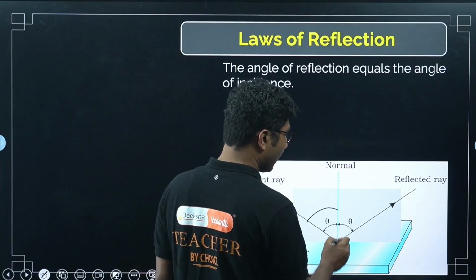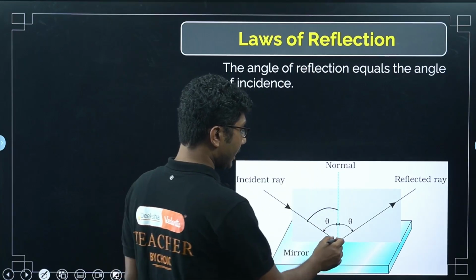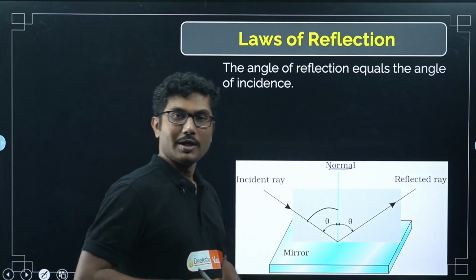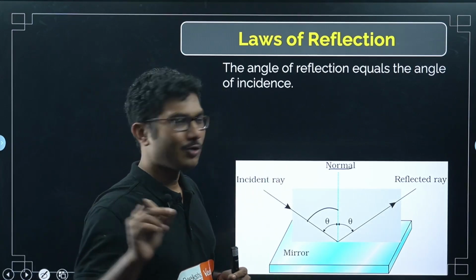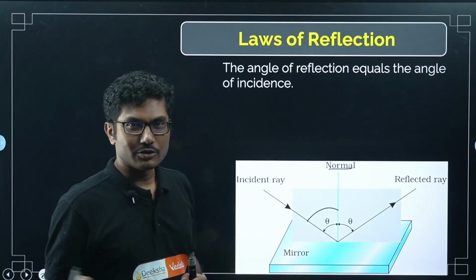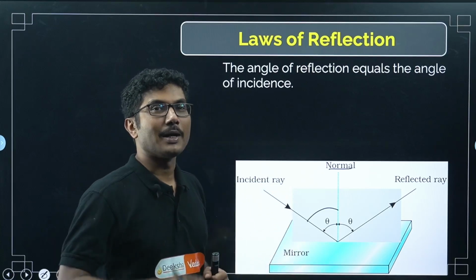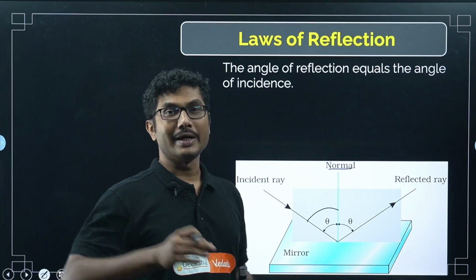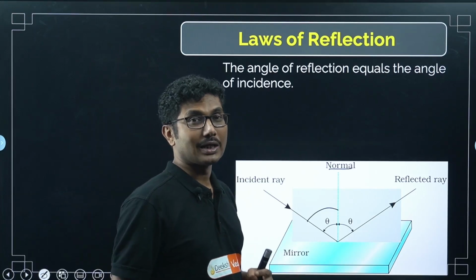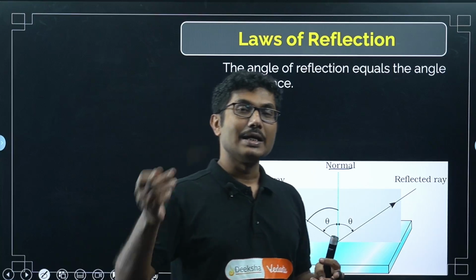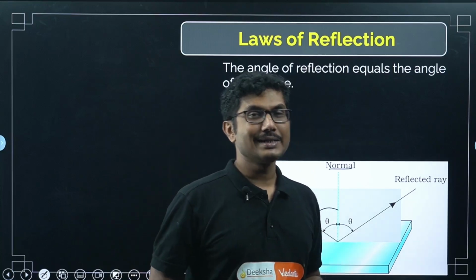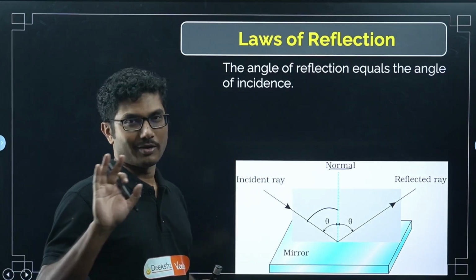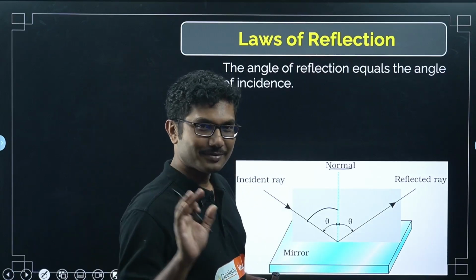If you draw a perpendicular on the surface at this point, then this is called the normal. Normal has nothing to do with normal, abnormal, like that. Normal means perpendicular. I hope you are familiar with this term. In mathematics also we use the term normal. Normal means perpendicular, but it is used for a surface. Perpendicular is when a line is perpendicular to another line, but when a line is perpendicular to a surface or plane, in that case generally we use the term normal. Normal is actually quite normal. The usage of this term is very, very normal.